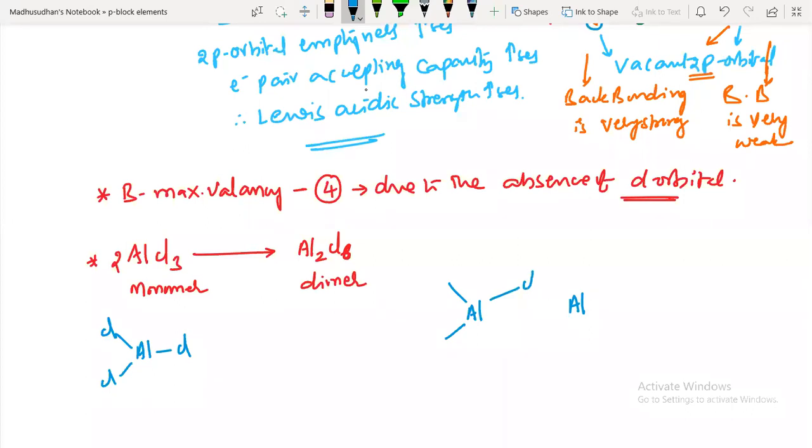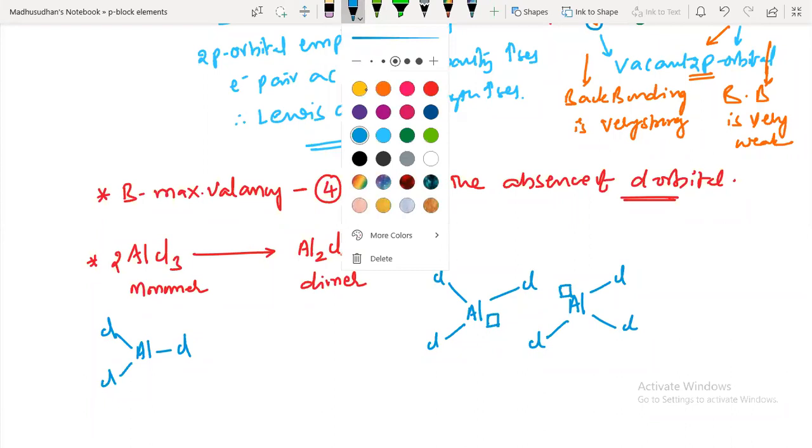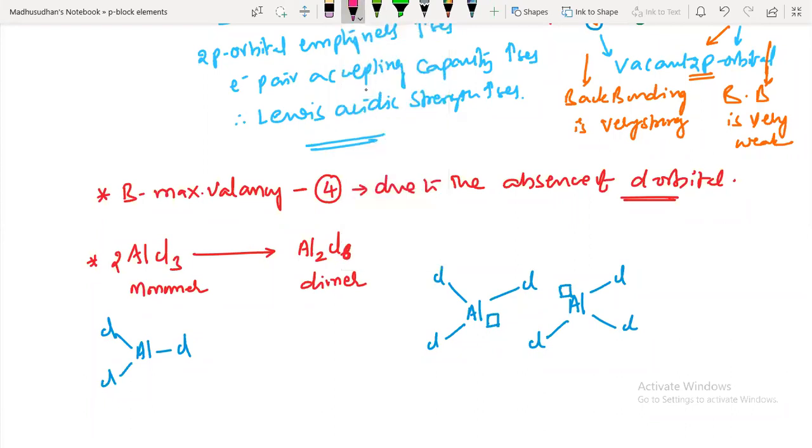Say this is 3 chlorines on one aluminum, and on the next aluminum also 3 chlorines. Each aluminum has a vacant 2p orbital, and that vacant 2p orbital accepts a lone pair from the chlorine atom. So a bond is forming here.